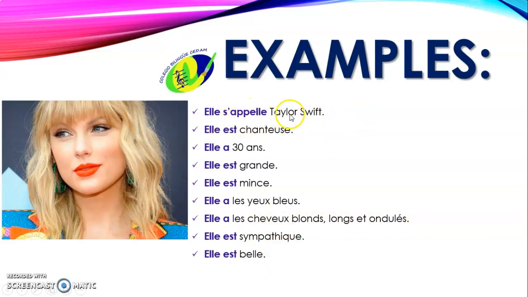So I repeat it. Elle s'appelle Taylor Swift. Elle est chanteuse. Elle a 30 ans. Elle est grande. Elle est mince. Elle a les yeux bleus. Elle a les cheveux blonds, longs et ondulés. Elle est sympathique. Elle est belle. Remember that in some cases you use elle, or il est, and in some cases you use ella or ello. So you have to pay attention to that.